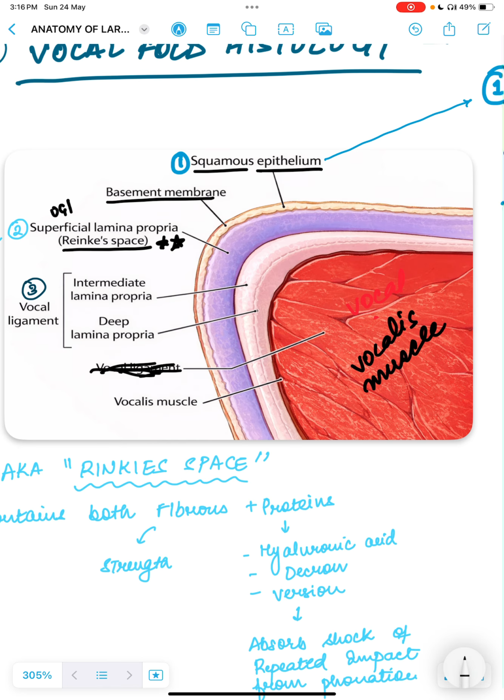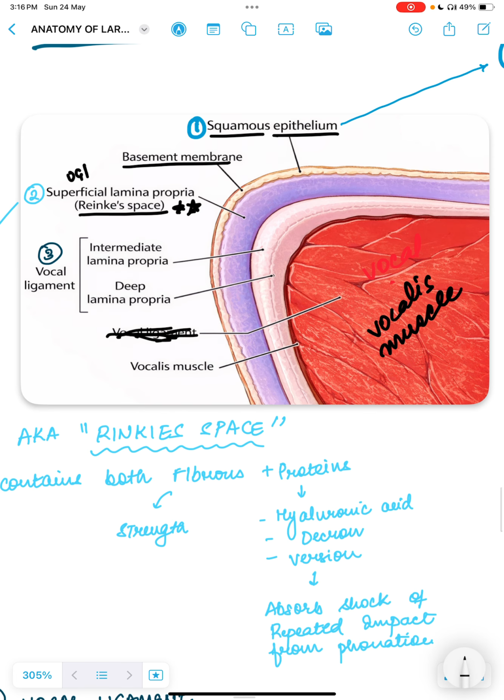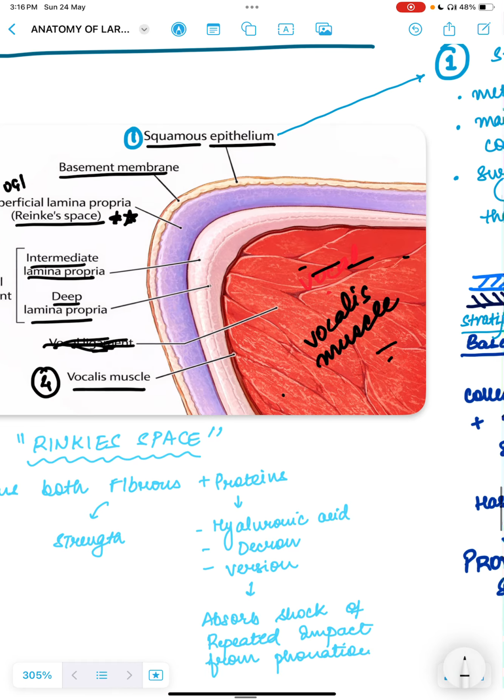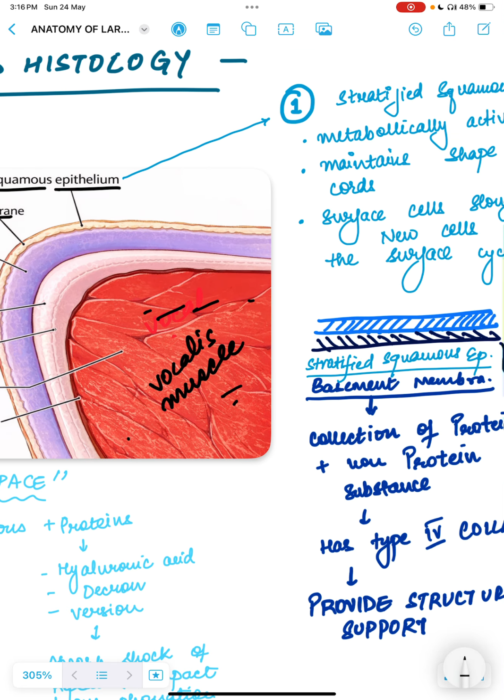Now, what is vocal ligament? Many of us get confused. What is vocal ligament or what is vocalis muscle? So, vocal ligament is nothing but the third layer, which is further divided into two. That is nothing but the intermediate lamina propria and deep lamina propria. And the fourth one is nothing but the vocalis muscle, which I told you about. This whole red thing is nothing but the vocalis muscle. Now, let's see in detail, because this is very important for PGs, not that important for UGs.